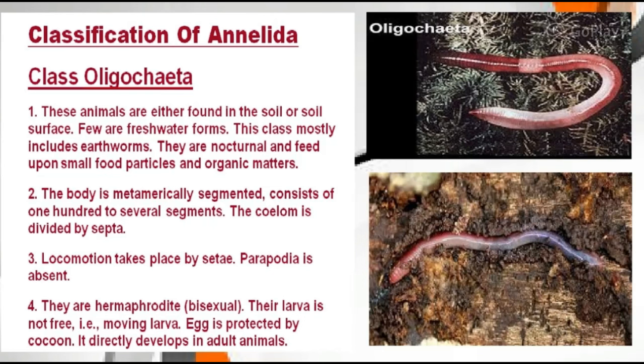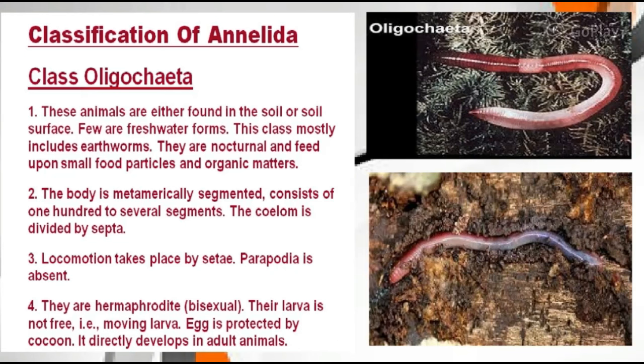The second class is class Oligochaeta. These animals are either found in soil or on soil surfaces. Few are freshwater forms. This class mostly includes earthworms. They are nocturnal and feed upon small food particles and organic matter. Second, the body is metamerically segmented, consisting of 100 to several segments. The coelom is divided by septa. Locomotion takes place by setae.